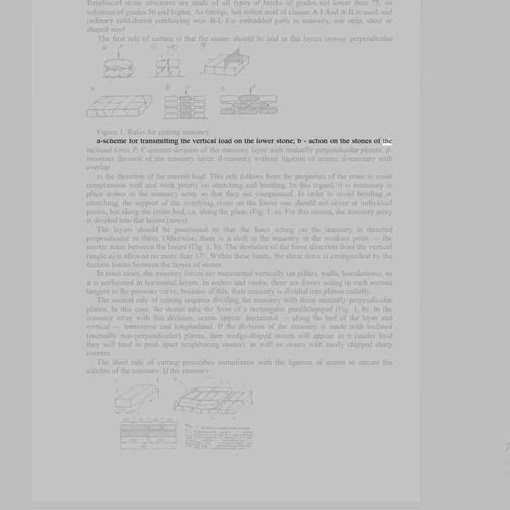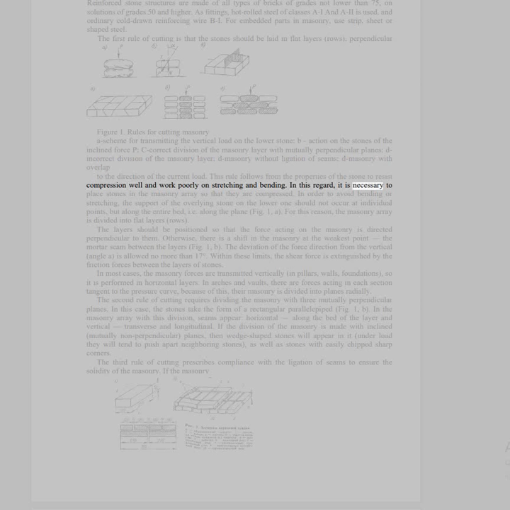B: action on the stones of the inclined force P. C: correct division of the masonry layer, with mutually perpendicular planes. D: incorrect division of the masonry layer. D: masonry without ligation of seams. D: masonry with overlap to the direction of the current load. This rule follows from the properties of the stone to resist compression well, and work poorly on stretching and bending.